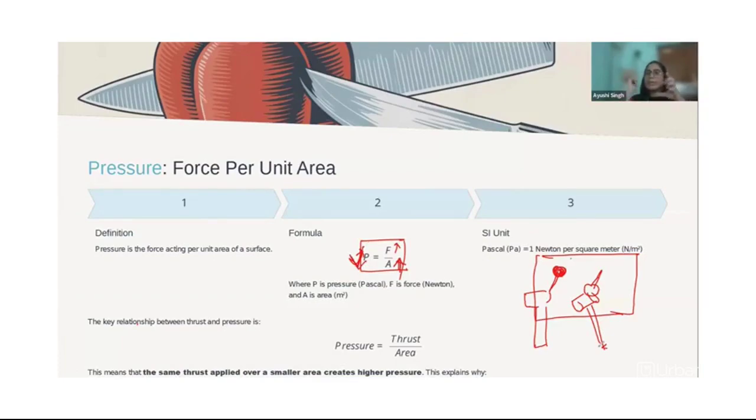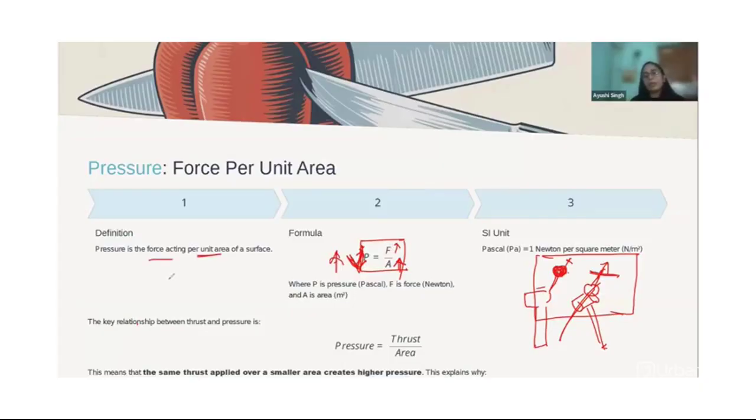Even if you are hitting it with the same strength, it is not going in easily because the pressure has become less in this case. Since the pressure has become less, it is not going inside the wall. But once you have turned it the way it is supposed to be, the area is very small, and hence the pressure increases. Once the pressure increases, after two shots we'll be able to put this nail inside the wall.